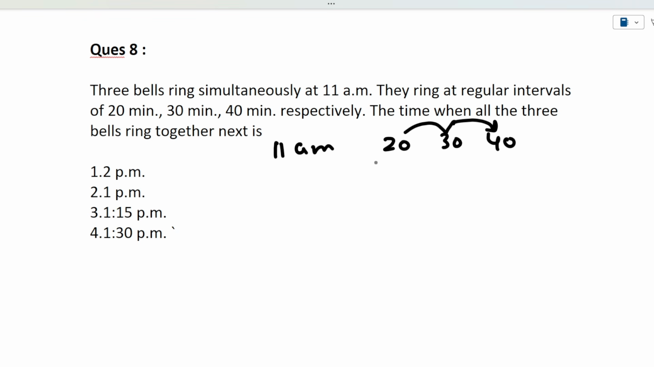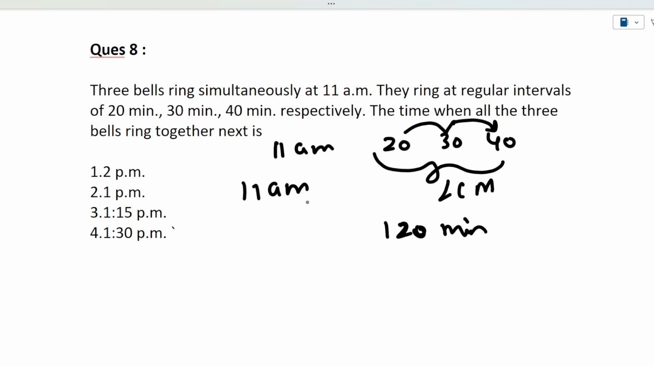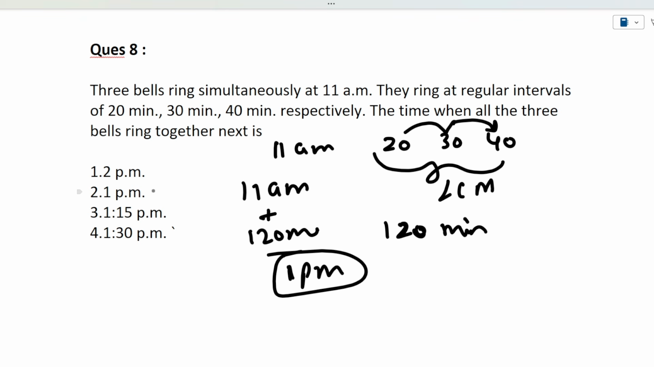So in these type of questions, what we need to do is we need to just take the LCM of these. LCM, the lowest common multiple, of 20, 30, 40. So the lowest common multiple will be 120. So after 120 minutes, these bells will again ring simultaneously. So first they rang at 11 a.m. plus 120 minutes means 2 hours. So next answer will be 1 p.m. So the correct answer will be 1 p.m. here. I hope this is clear to you.